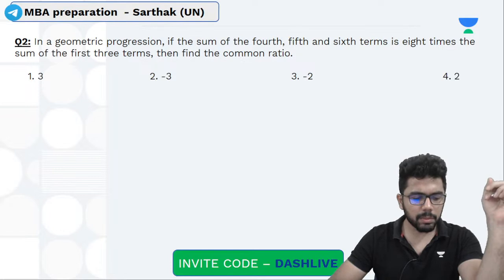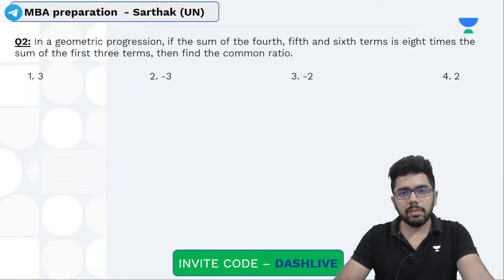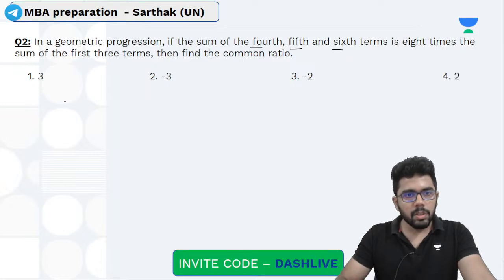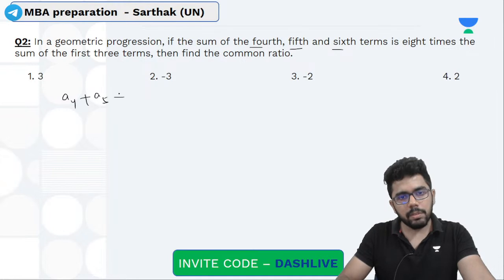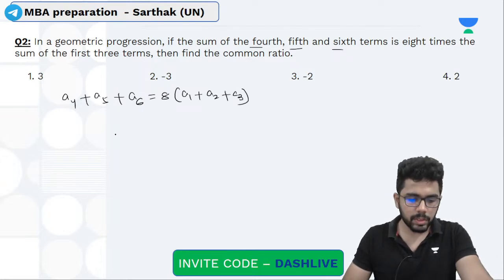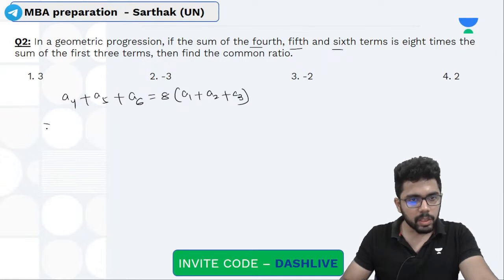Try this simple GP question. In a geometric progression, if the 4th, 5th and 6th terms, so in a geometric progression, A4 plus A5 plus A6 is like 8 times the sum of the first 3 terms, A1 plus A2 plus A3. This is given. So how much is A4?